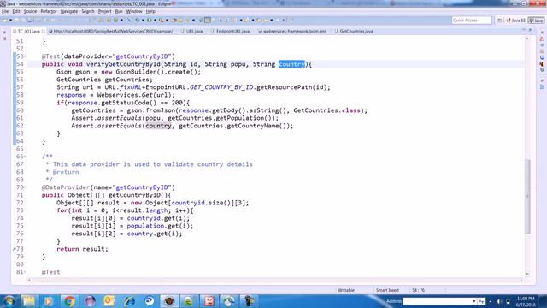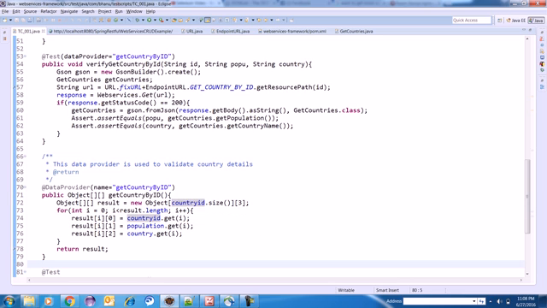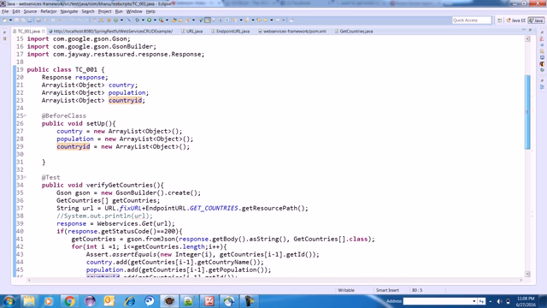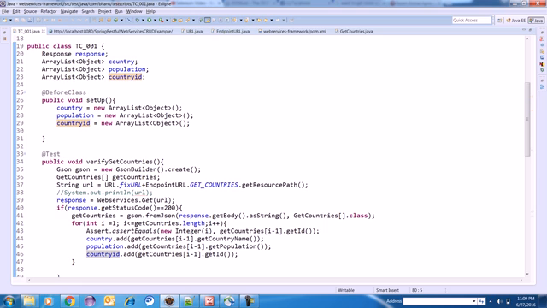Because here we are converting, here we are supplying into the data provider. So here our data provider is ready and this data provider returns an array of object. Okay, got it. Since this country name is always a string, instead of object I will keep a string. I think that is causing the issue for us.